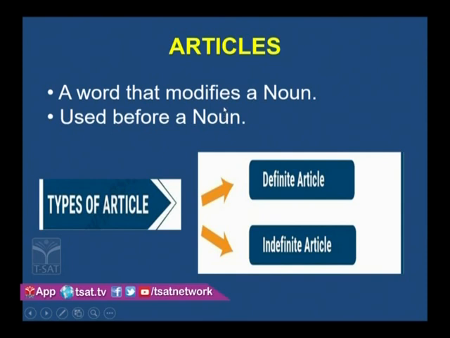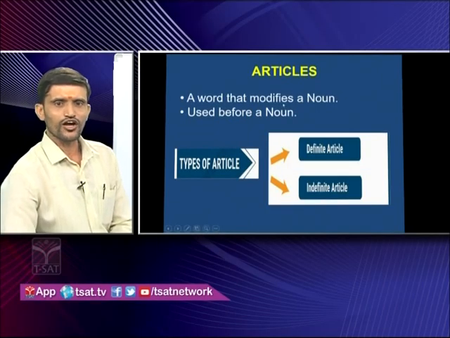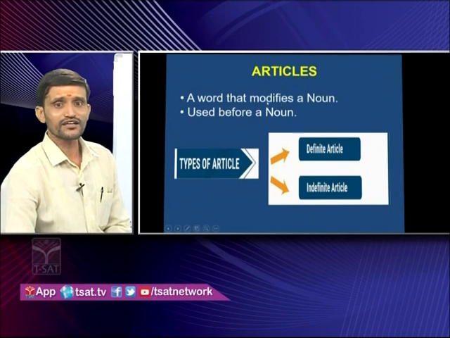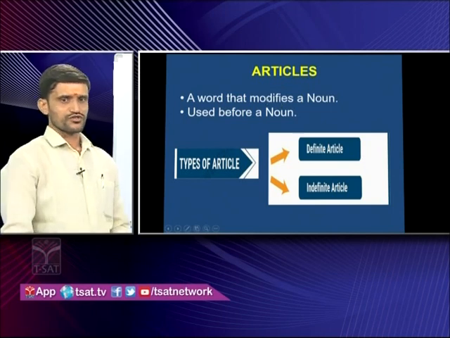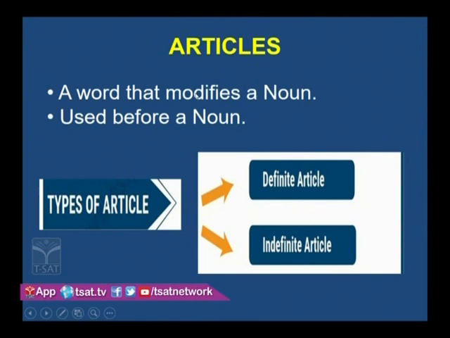Actually, a word that qualifies a noun is called an adjective. So articles are basically demonstrative adjectives. They are used before a noun. Here they are determiners too. There are two types of article: definite article and indefinite article.